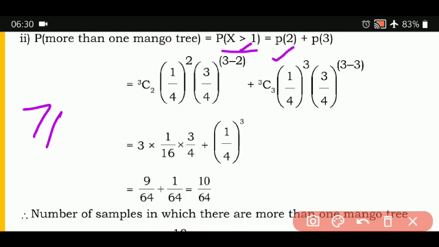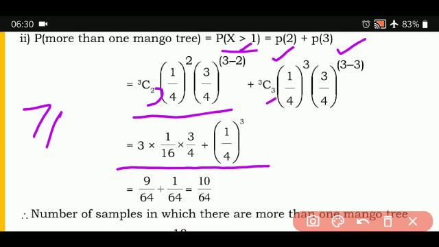So you will be taking probability of 2, you will be taking probability of 3. And in the probability mass function, wherever the X value is there, you will be putting 2. Here you will be putting 3. And when you simplify all of them, step by step, you get 9 upon 64 plus 1 upon 64, that is equal to 10 upon 64.